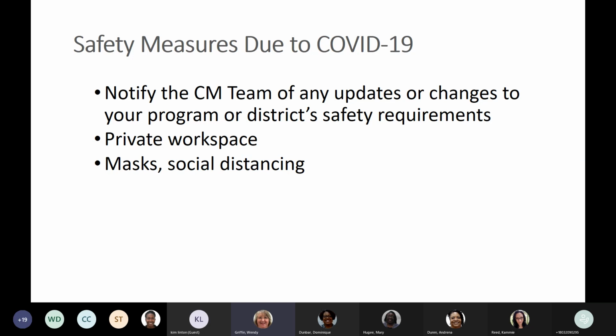We will, if we need a private workspace just for social distancing and just to keep us away just in case. As it turns out, I've already had COVID, so I'm going to be okay. You guys don't have to fear me. But we will be wearing masks and participating in social distancing just to keep everyone safe, including team members and your folks at your programs as well.